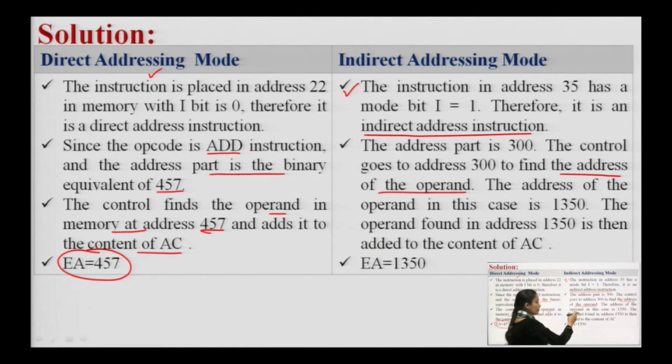So, the address of the operand in this case will be 1350, and the operand found at this address 1350 will be added to the content of my AC to get the desired result. And if I say the calculation of EA, it will be defined as 1350.